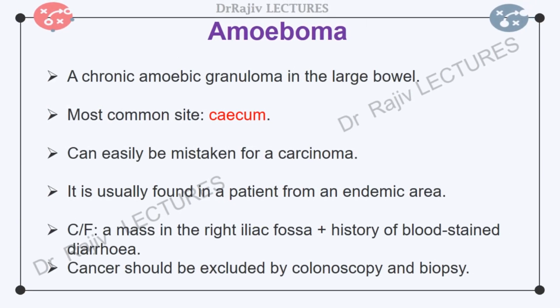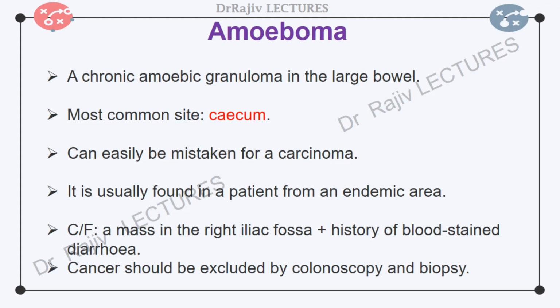Amoeboma is a chronic amoebic granuloma arising in the large bowel. Its most common site is the cecum. It arises in cases of long-standing amoebic infection that has not been treated adequately, either without completion of a full course or from indiscriminate self-medication. This lesion can easily be mistaken for a carcinoma.